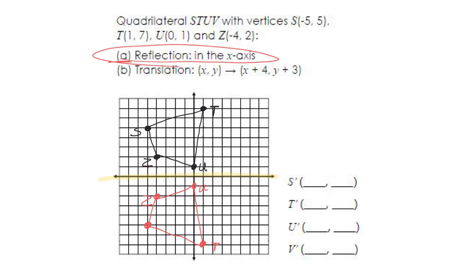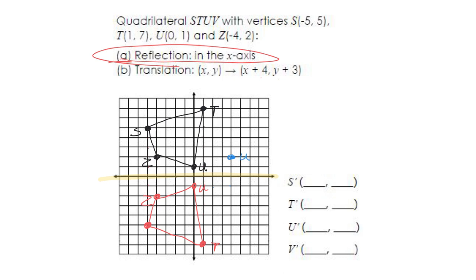We did that. Now I'm going to add 4 to the x and 3 to the y. So for every point, I'm going to add 4 to the x. So if I add 4 on the x value, it's going positive. 1, 2, 3, 4. It'll be here. 3 to the y is going to be 1, 2, 3. It's going to be right here. So 1, 2, 3, 4. 1, 2, 3. So that'll be the new U.